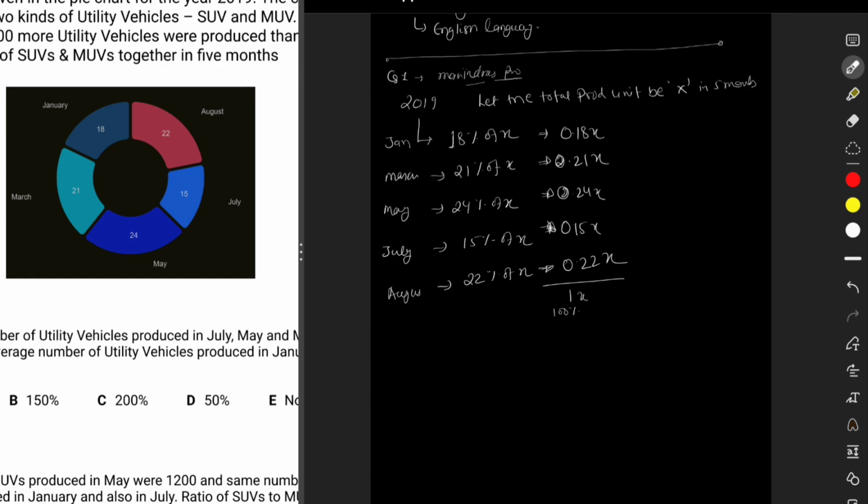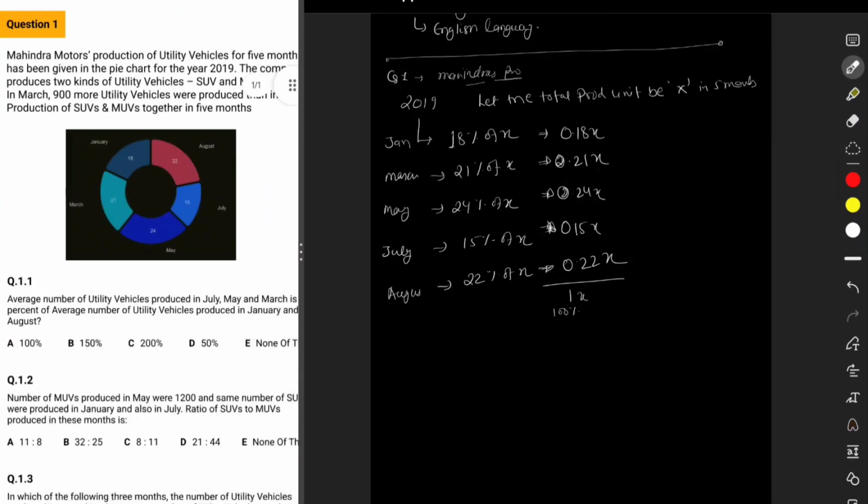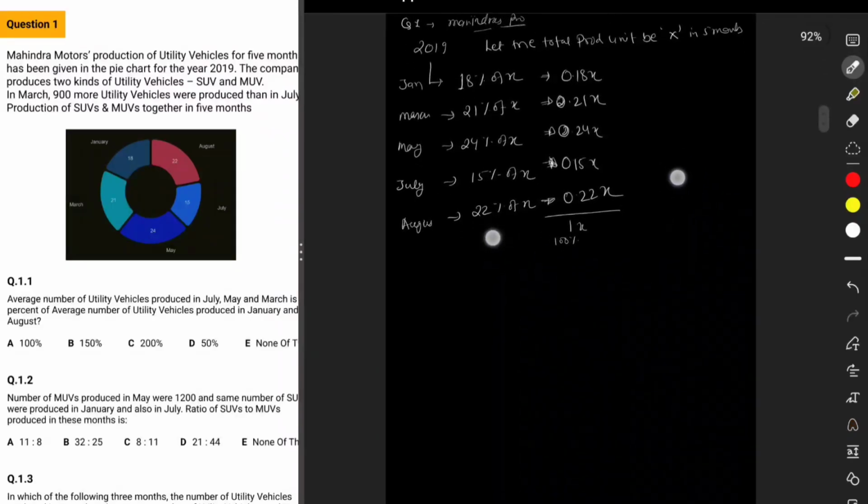So that whatever question is asked, we can interpret data from that and then we can answer it. So what we are trying to do is find the value of x, but in this scenario we cannot find the answer of x until and unless we have a constant available for us, right? So if you see in the question, it is given that in March 900 more utility vehicles were produced than in July.